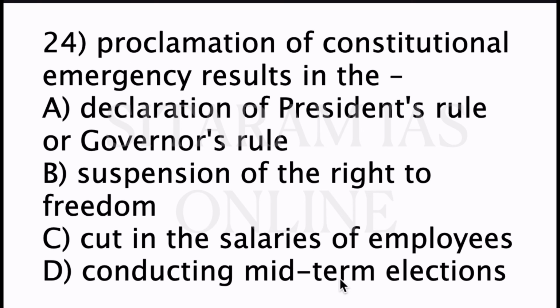24th question, proclamation of constitutional emergency results in option A declaration of president's rule or governance rule, B suspension of rights to freedom, C cut in salaries of employees, D conducting mid-term elections. The correct answer is option B, that is suspension of the right to freedom.